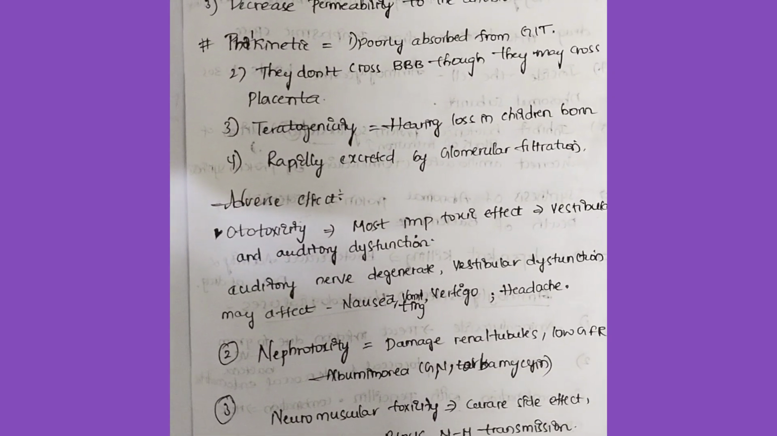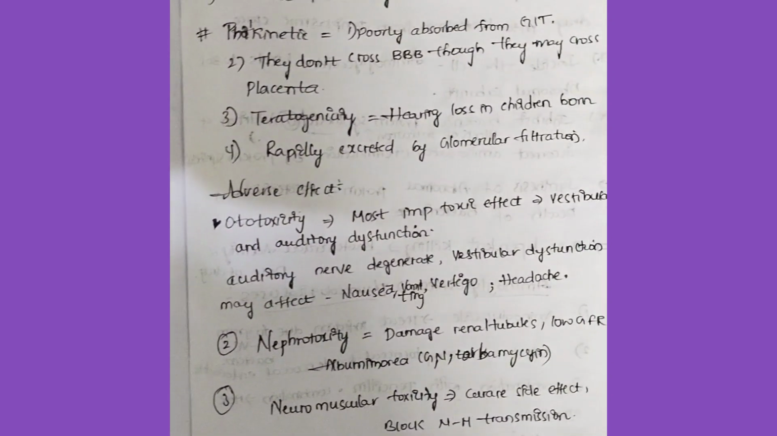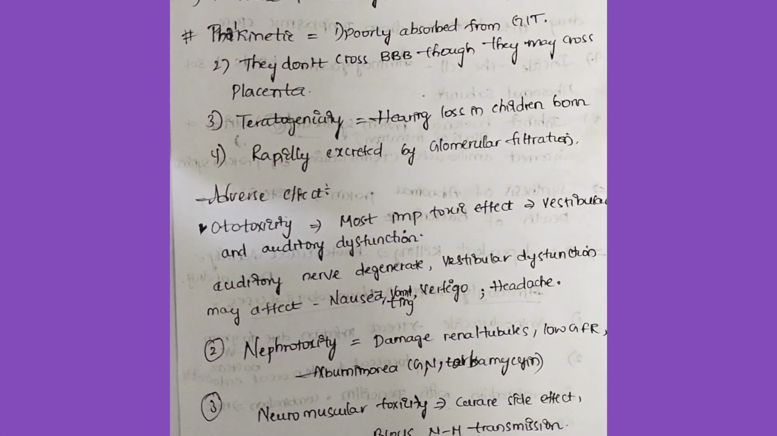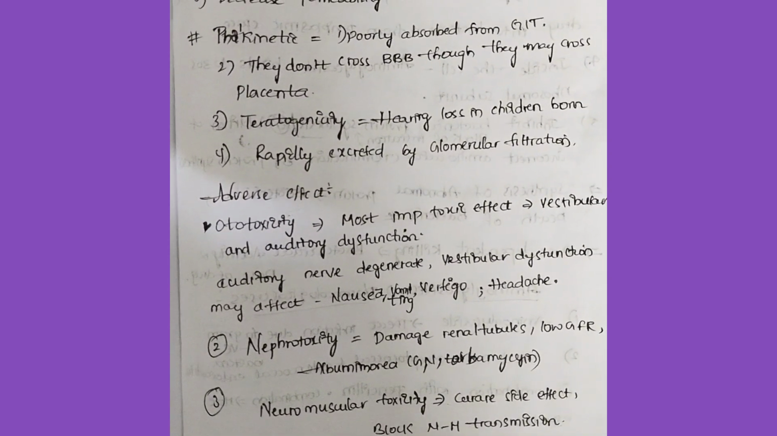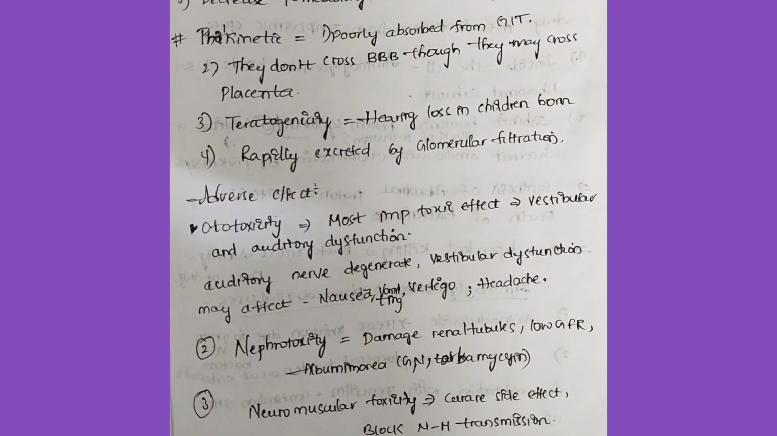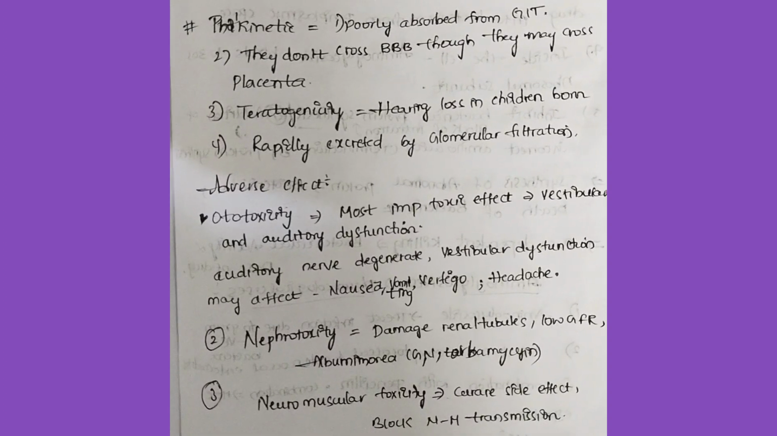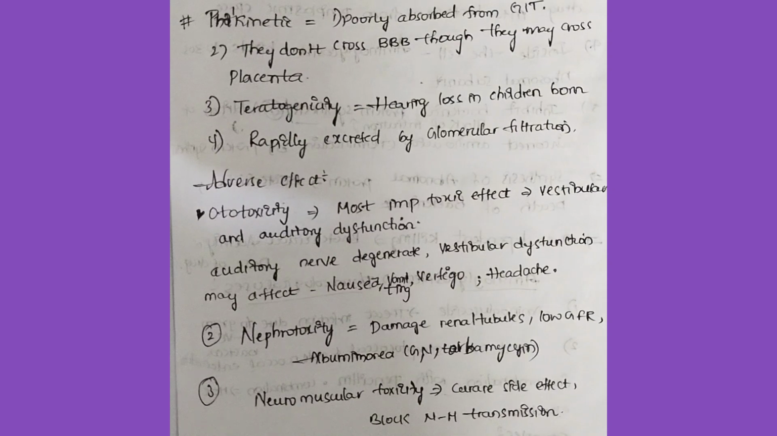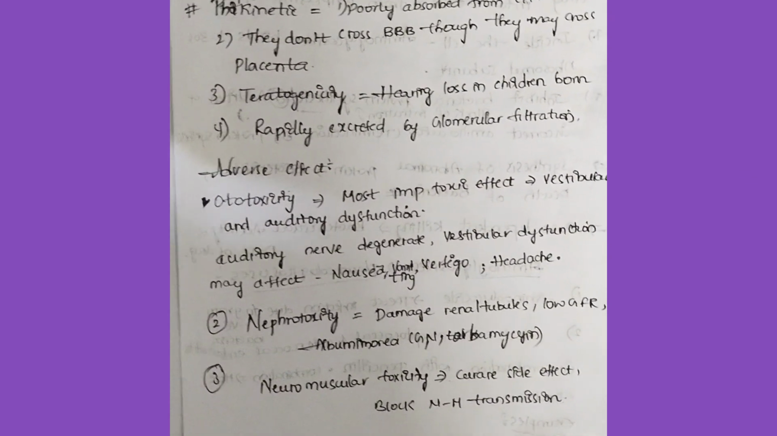So what are the adverse effects? Before only we talked: ototoxicity and nephrotoxicity are major adverse effects. Ototoxicity is due to auditory nerve degeneration and vestibular dysfunction. Nephrotoxicity may damage the renal tubules, with low GFR and albuminuria. This will be seen with gentamicin, neomycin and tobramycin. For neuromuscular toxicity, we will see curare-like side effects, as they block the neuromuscular transmission.